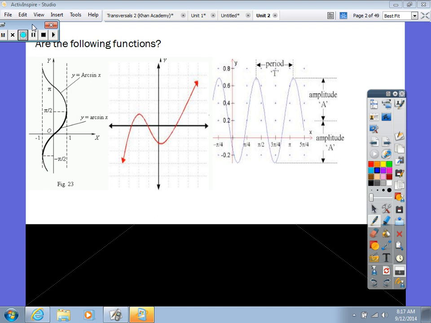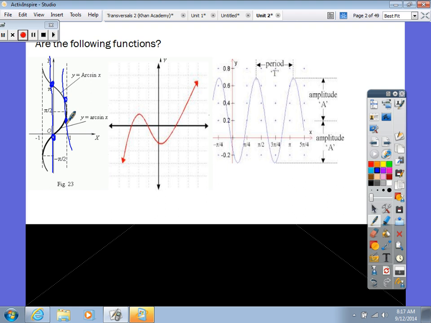All right, so for this first one, which is actually the graph of arc sine, that's something you'd see in trig, is this going to be a function or not a function? Show me with your fingers. Good, it's not a function because if you drew a vertical line, it would hit how many times? Twice. It can only hit once. So if it hits twice, not a function. Oh, that's coming up in a second.